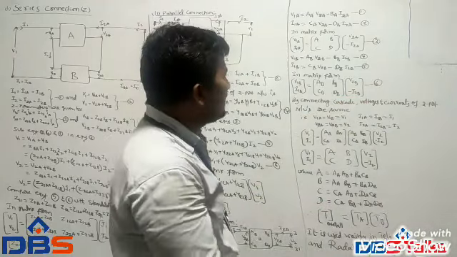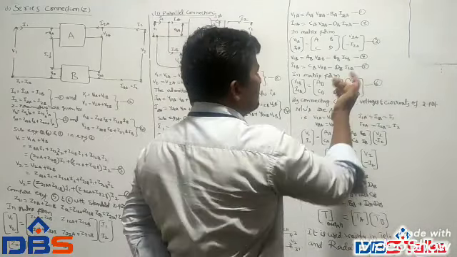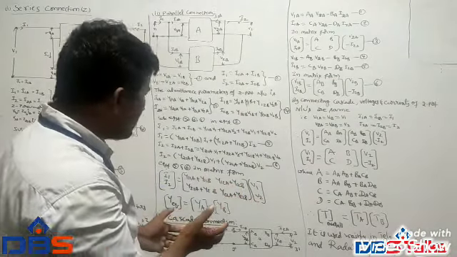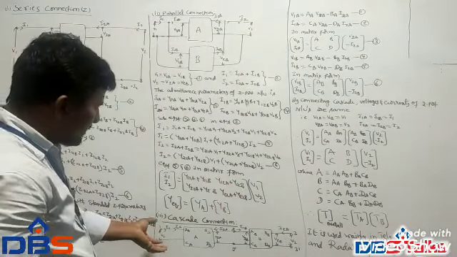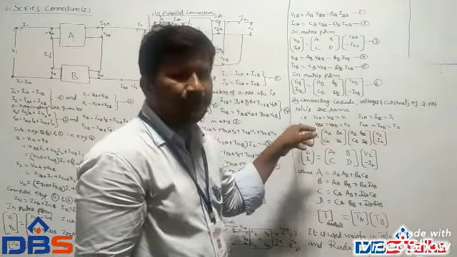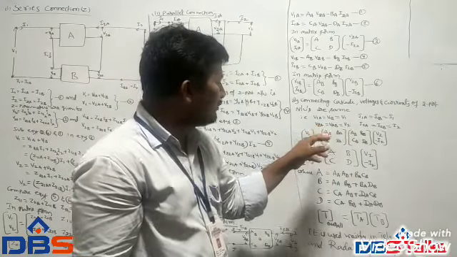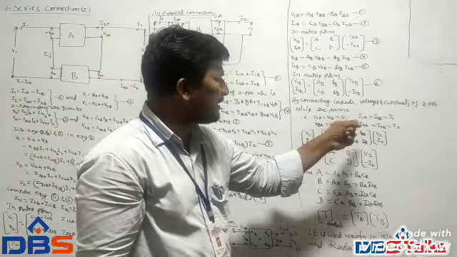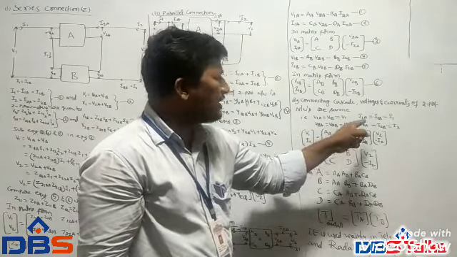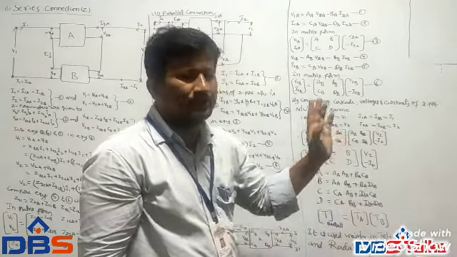Now compare equations 3 and 6. From the fundamental definition of the cascade connection, these are all equal: V1A V1B equal to V1, V2A V2B equal to V2. Similarly, I1A equal to I1B equal to I1, I2A equal to I2B equal to I2.